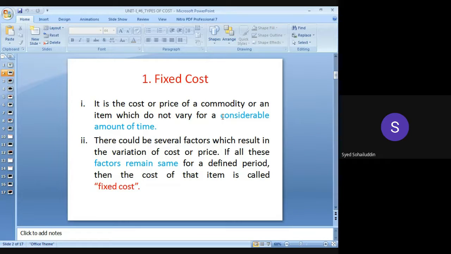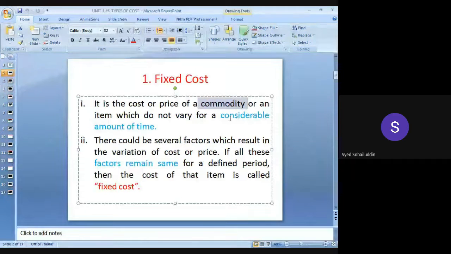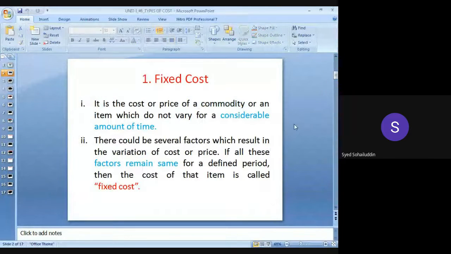Okay, whatever the amount of the item was, it was fixed. It may be a commodity, in the sense of a construction work, or any item of work, any item or commodity. Okay. So that cost is fixed for a considerable amount of time. For a particular time span, the amount is fixed. Again, there is no such change in the amount. So this is nothing but the fixed cost.